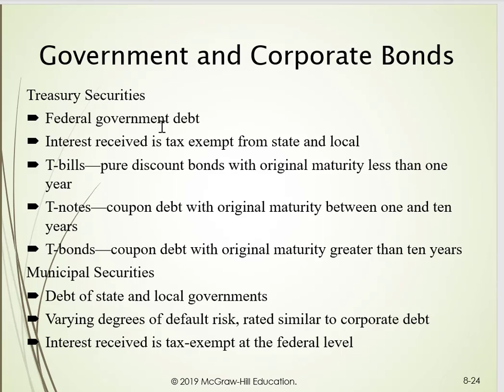Municipal securities are issued by state and local governments, so they are tax exempt from the federal government. But you could buy this bond for $933. So this is a good investment. We would pay $933 to get something worth $960. They'll have varying degrees of default risk for sure, since they are not the federal government. Solving for yield to maturity gives 4.14%. That means they're not necessarily risk-free.